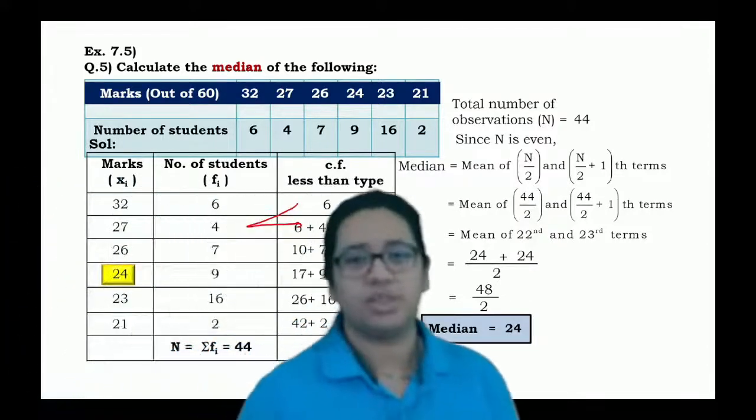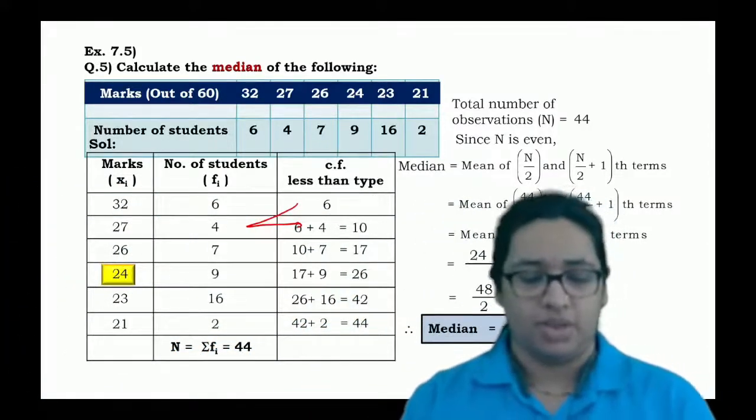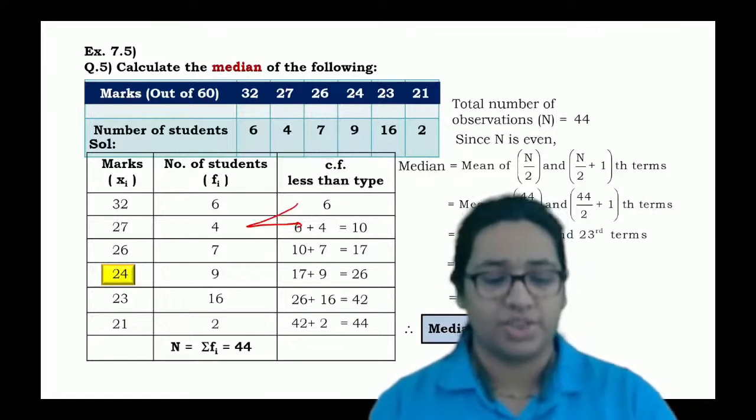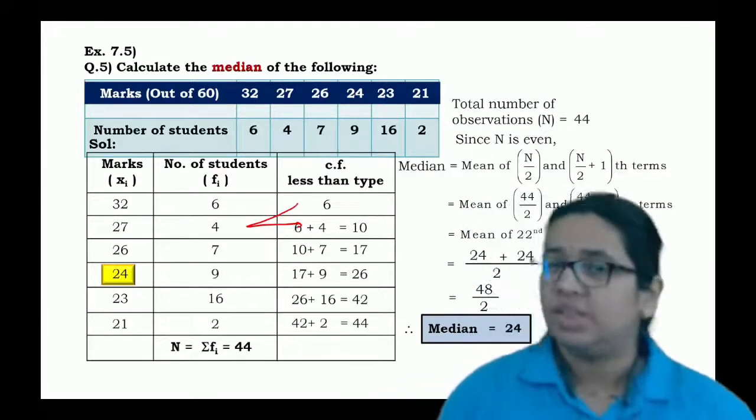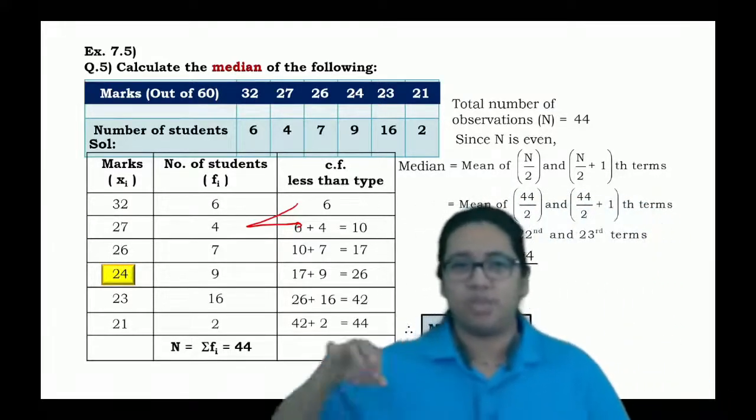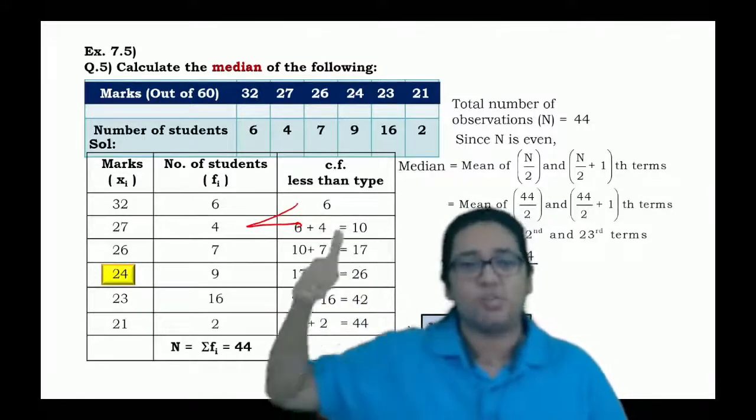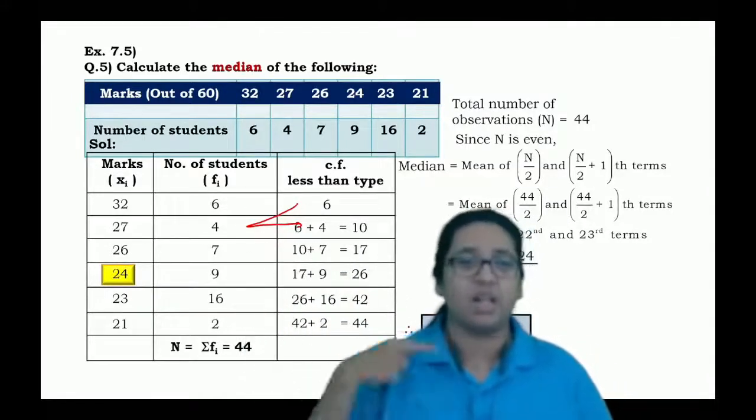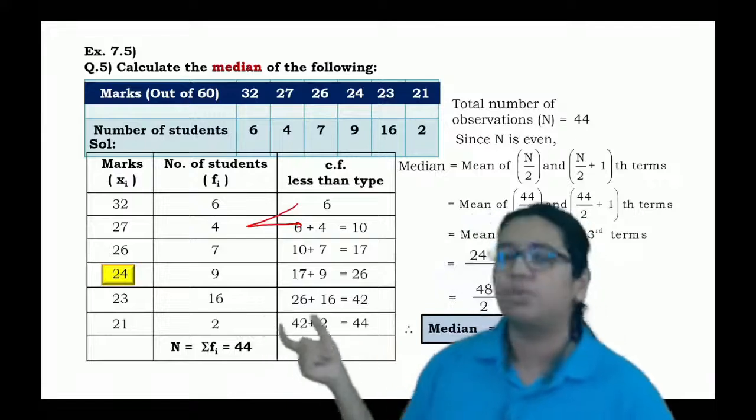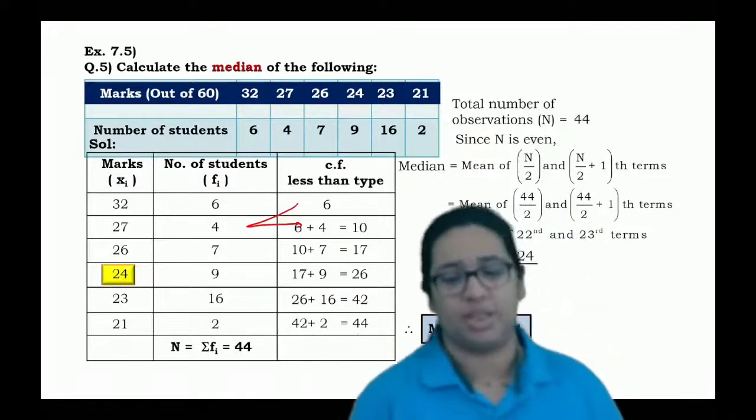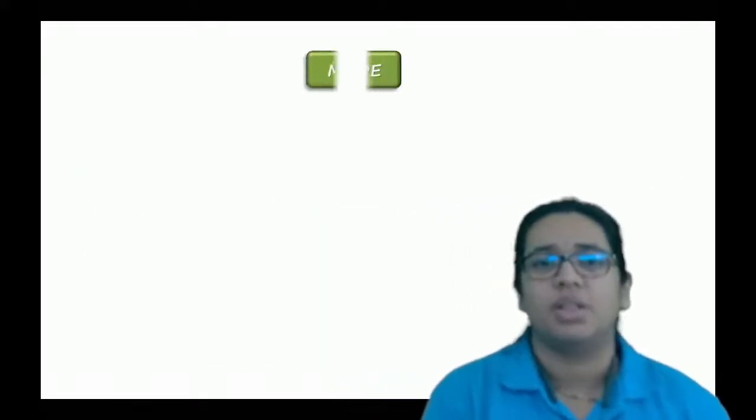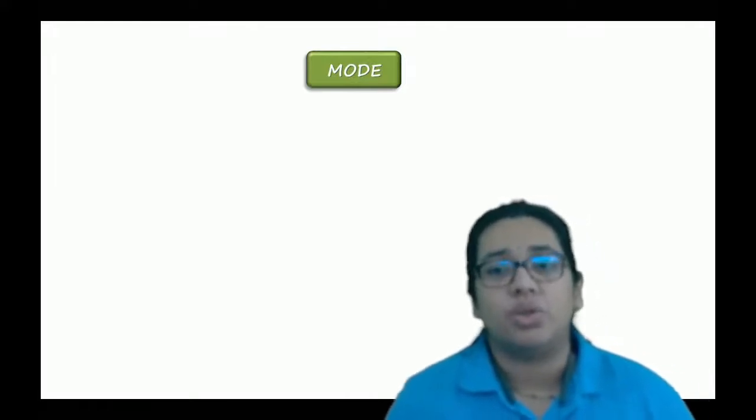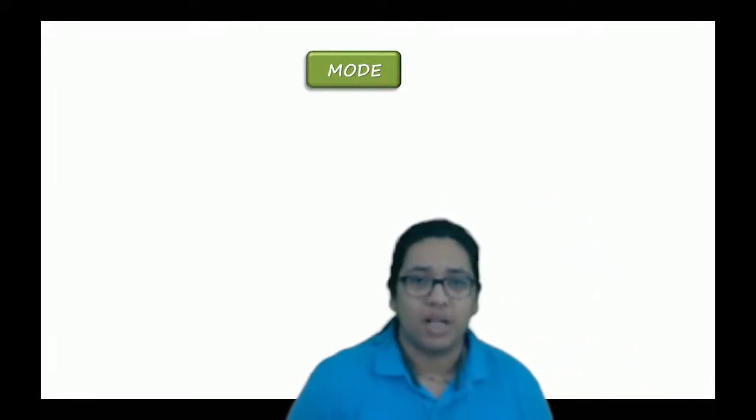Okay, then after this, can we go for the next type? See, for each and every type, there will be three cases. The first one is nothing but raw data, that is discrete data. The second one is nothing but grouped frequency, something like this. Okay. Now, we'll go for the next part.